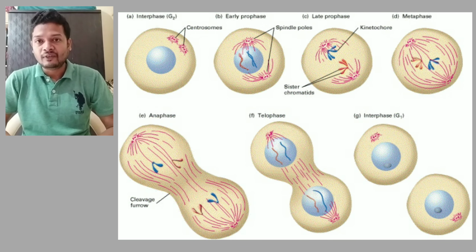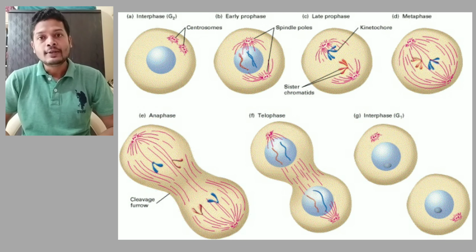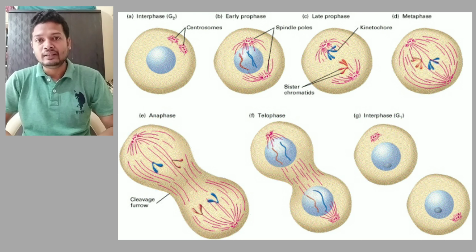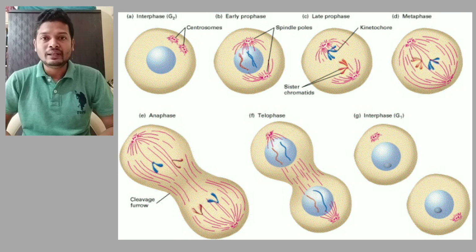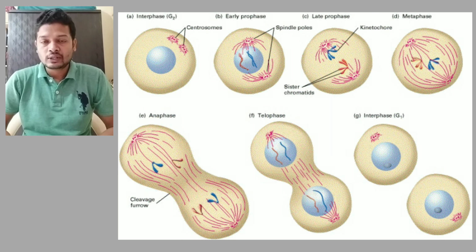Second was metaphase. In metaphase, the centrioles have shifted to the opposite ends, spindle fibers are formed and all the chromosomes are aligned in the equatorial position, or in the center of the cell. This happens in metaphase. The spindle fibers have been attached to the centromere. Next stage is